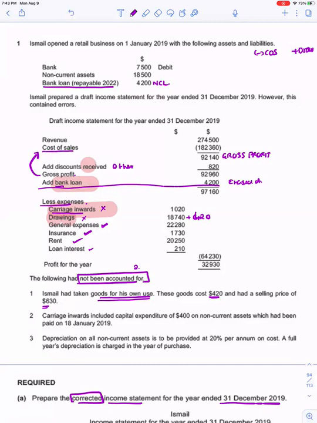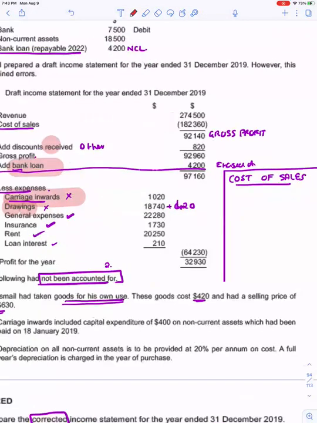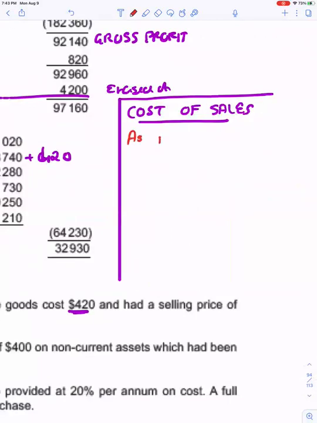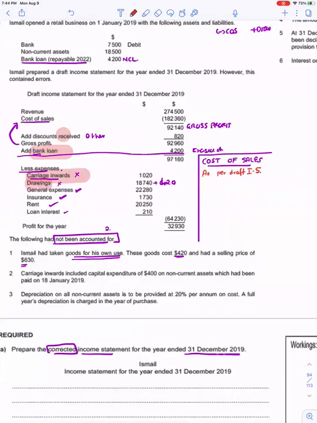So let's try and incorporate how we will make our cost of sales. In this place over here, I'm making cost of sales, because cost of sales has a lot of adjustments according to me. What is the original figure of cost of sales that we have been given, as per the draft income statement? How much is it? It is this.